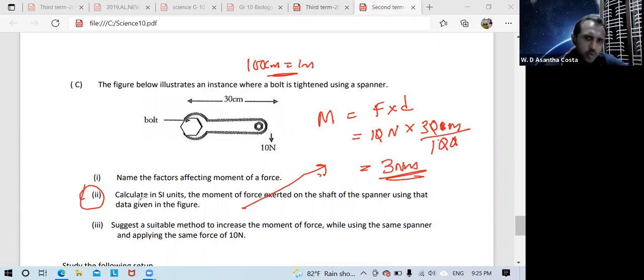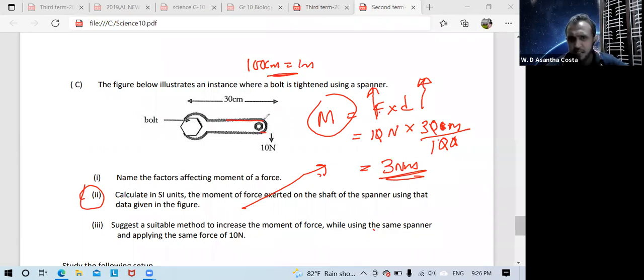Third question: suggest a suitable method to increase the moment of force while using the same spanner and applying the same force, 10 Newton. So they are asking same spanner and same force, but you can write this one also: use a longer spanner, because distance increase means moment increase, or applied force increase also means moment increase. Anyway, they are telling same spanner.